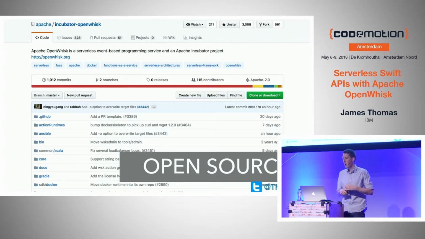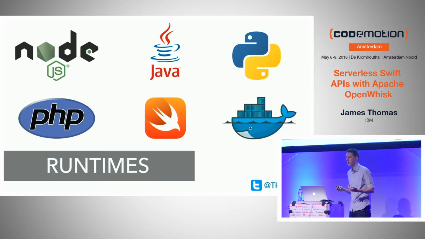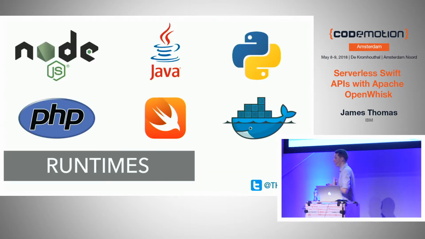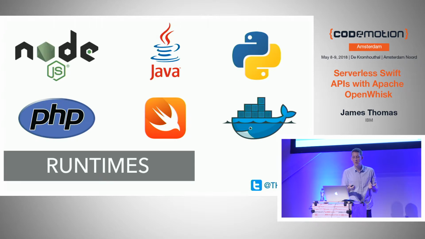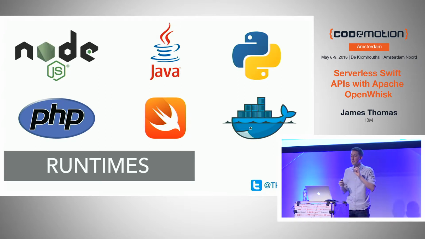applications. The other nice thing about OpenWhisk, and especially which is going to be relevant for my talk, is the runtime support. So with serverless cloud platforms, you just push your code into the platform and it gets executed on demand. So it means you're beholden to the platform to give you support for the languages that you want to be able to use. And different providers support different languages and runtimes. So for example, Node.js, right?